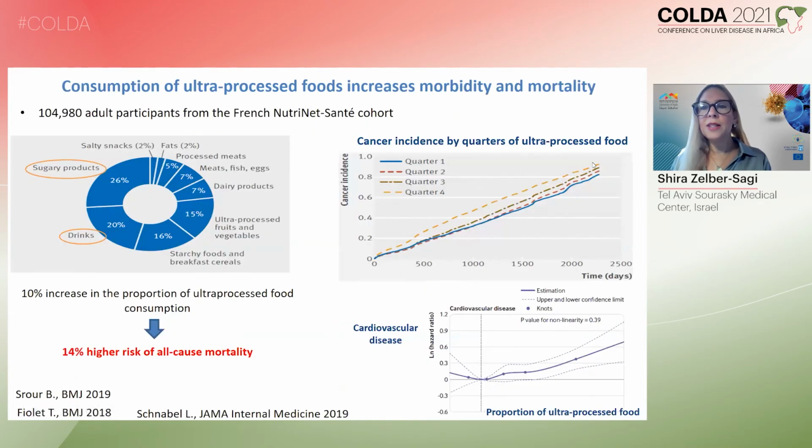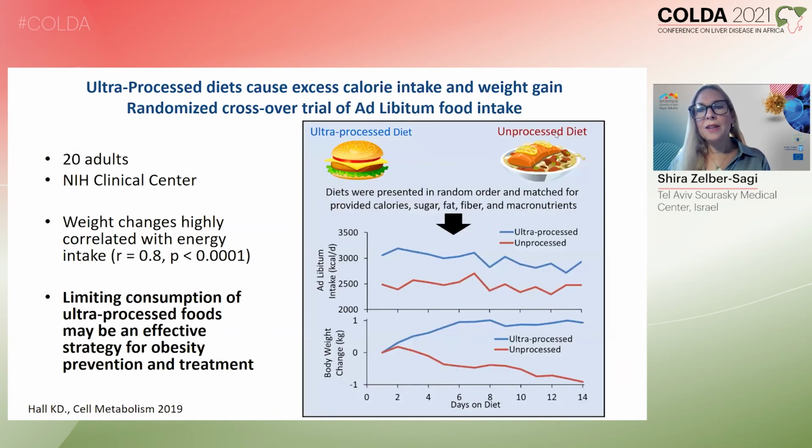Ultra-processed food has been demonstrated in several prospective studies to be related with increased mortality, cancer incidence, cardiovascular disease, and type 2 diabetes incidence. And it is very much composed of sugary products. About half of it is composed of sugary products and soft drinks. If people are provided for a couple of weeks with ultra-processed food versus minimally or unprocessed food, they eat more and they gain weight, as demonstrated in this crossover randomized clinical trial.